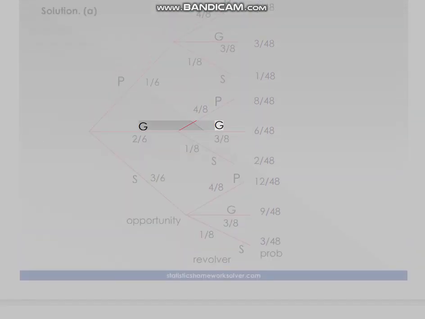Solution. A. The outcome probabilities are 4/48, 3/48, 1/48, 8/48, 6/48, 2/48, 12/48, 9/48, 3/48, with edge probabilities 1/6, 2/6, 3/6 for opportunity and 4/8, 3/8, 1/8 for the revolver.